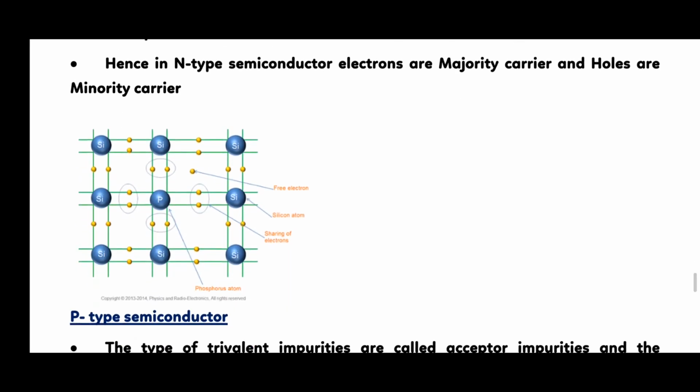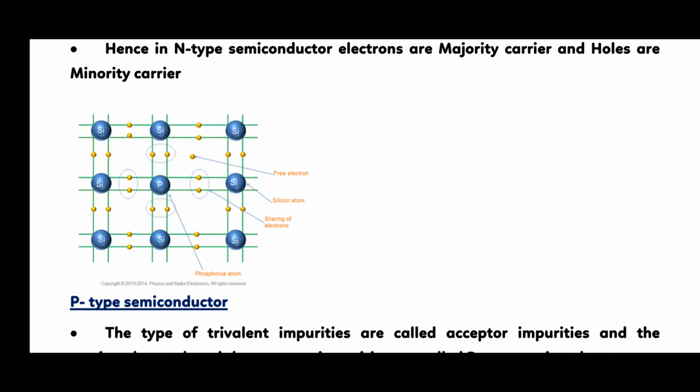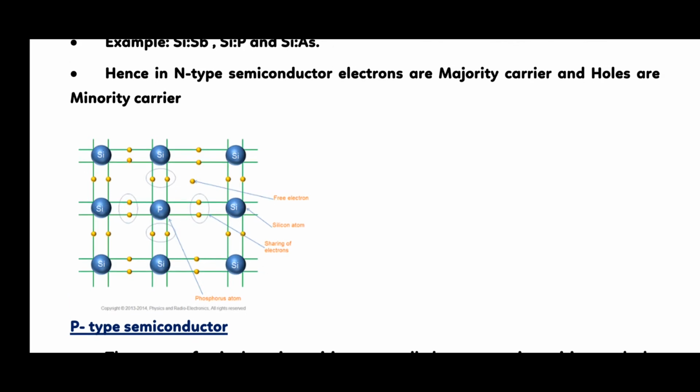As you see in this image, phosphorus is bonded by silicon atoms, and we know silicon is of group 4 and has 4 valence electrons, and phosphorus of group 5 has 5 valence electrons. If a small amount of phosphorus is added to a pure silicon crystal, one of the valence electrons of phosphorus becomes free to move around as a surplus electron. When this free electron is attracted to the positive electrode and moves, current flows. This is the N-type semiconductor mechanism.